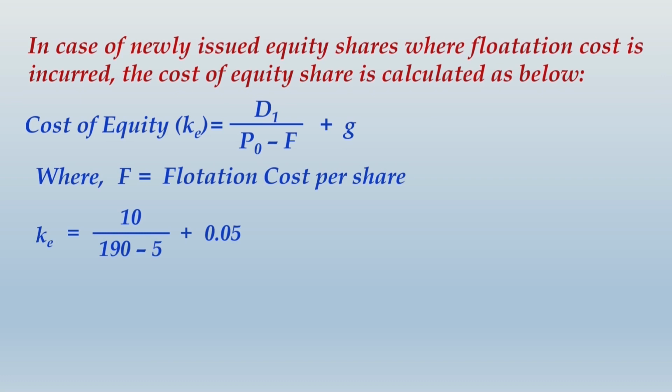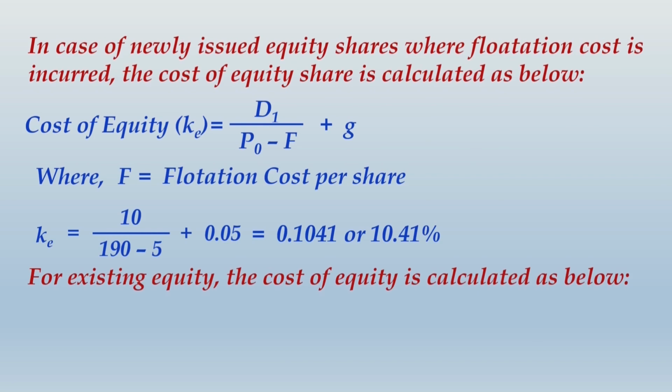When you calculate this, what you get is 0.1041 or 10.41%. For existing equity, the cost of equity is calculated as below. It is simply KE equals D1 by P0 plus G, the usual thing that you have learnt. So it will be dividend and growth rate will not change. What will change is the base of the calculation, that is P0. P0 over here will be the current market price of existing equity share, which is 200.